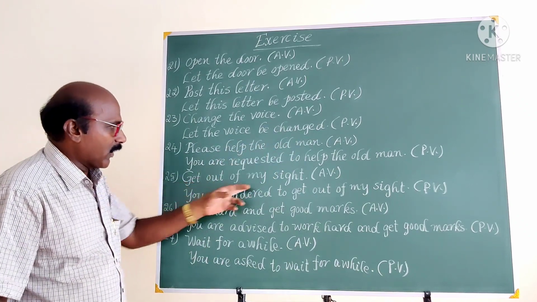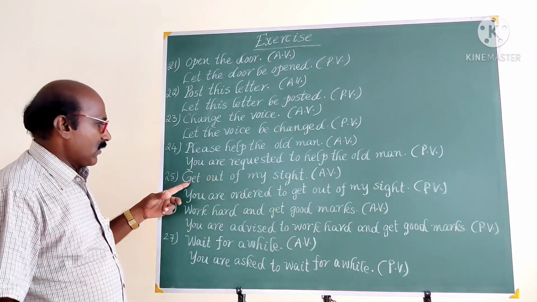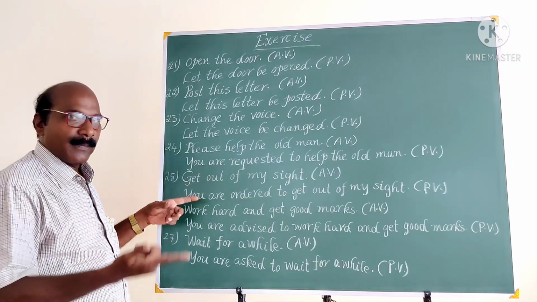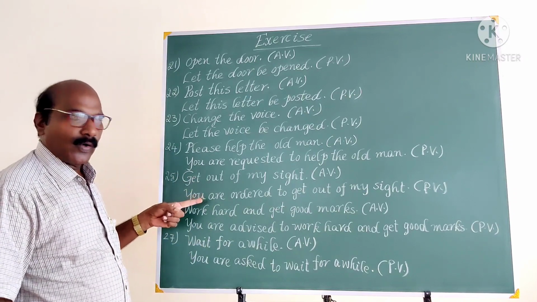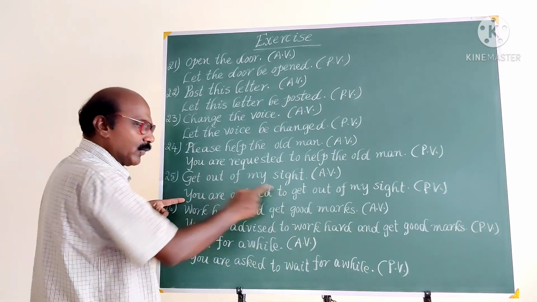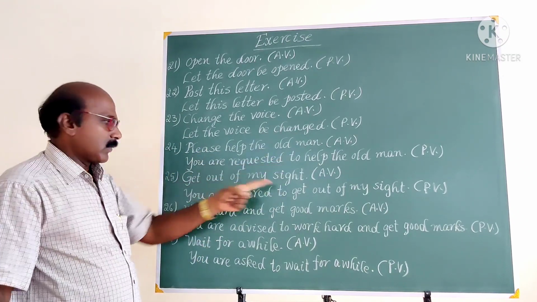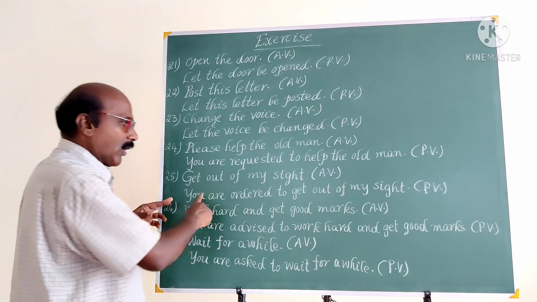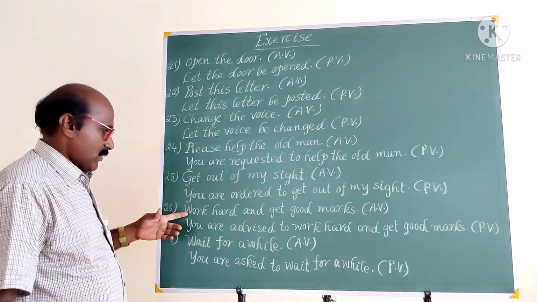Next one, get out of my sight. It's an order, but it is also an imperative sentence. Then as it is an order, you have to use you are ordered to. Here we have used you are requested to, but here we have to use you are ordered to. Get out of my sight.